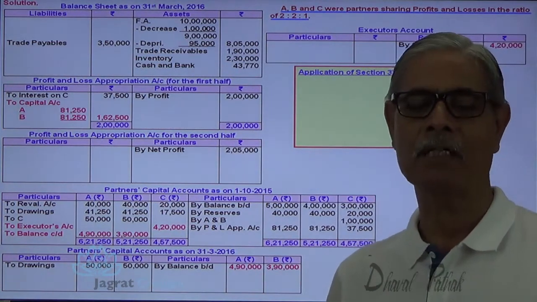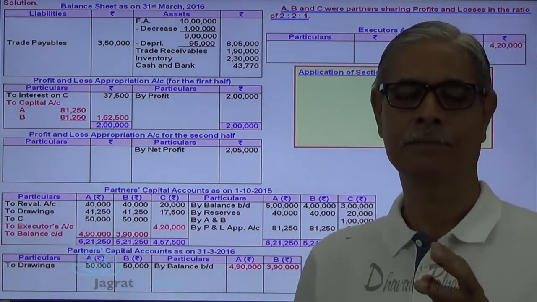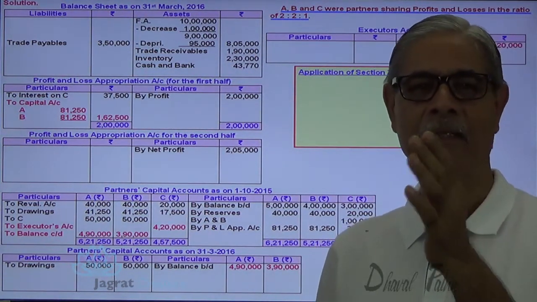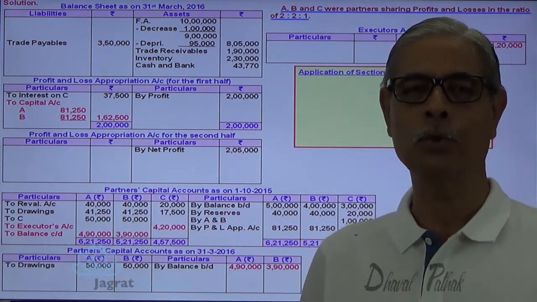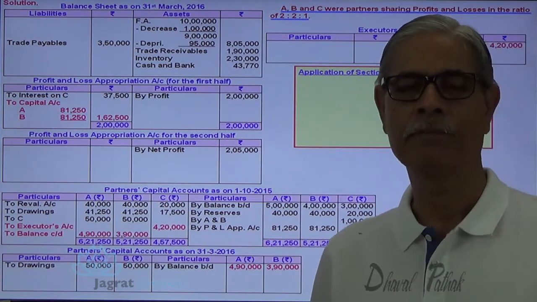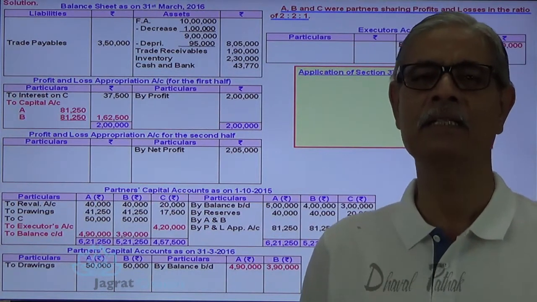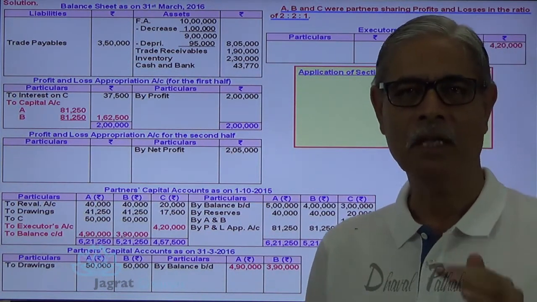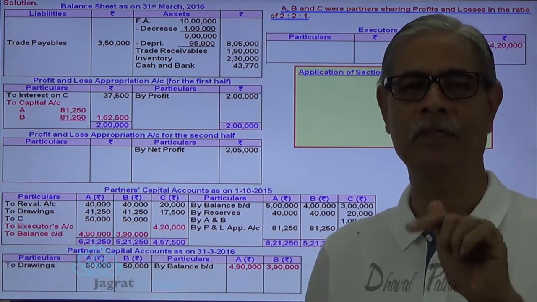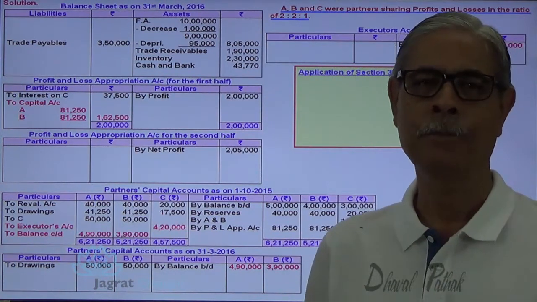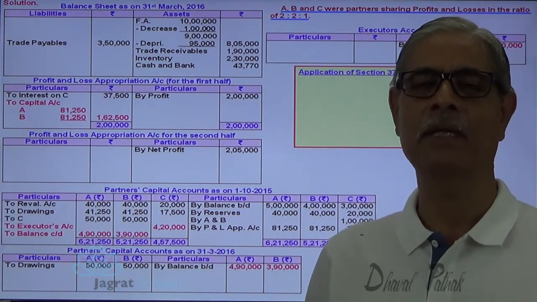Section 37 of the Partnership Act says that the unpaid retiring partner or the unpaid legal heirs of the retiring partner are either entitled to have an interest at the rate of 6% on the unpaid amount for the period till he is unpaid, or otherwise, whatever profit is earned by the partnership firm with the help of his unpaid capital, that proportion of profit should be paid to the legal heirs of the retiring partner.